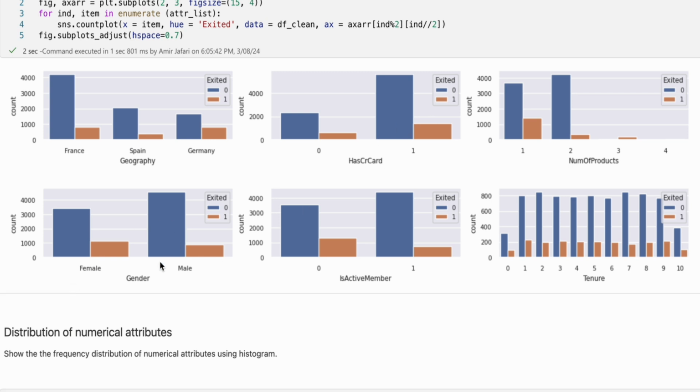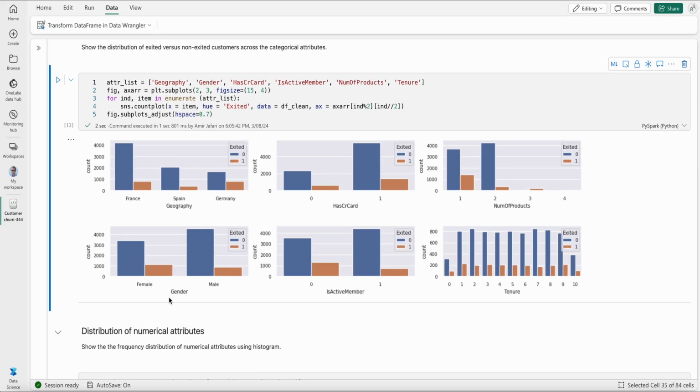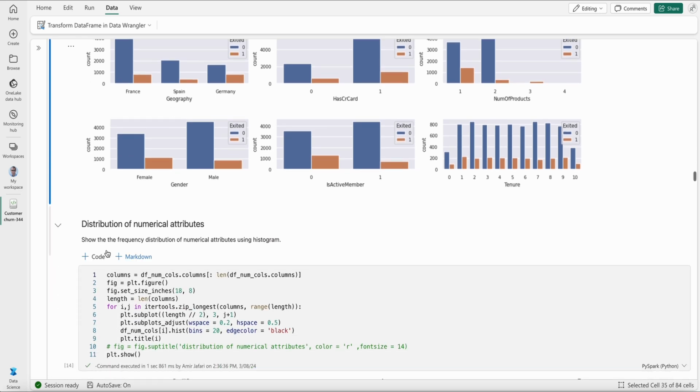I can also look at gender. This is very useful because it can tell me whether there is some sort of correlation between, for example, gender and whether they have left or not, across different features. So this also helps me get some further insight.